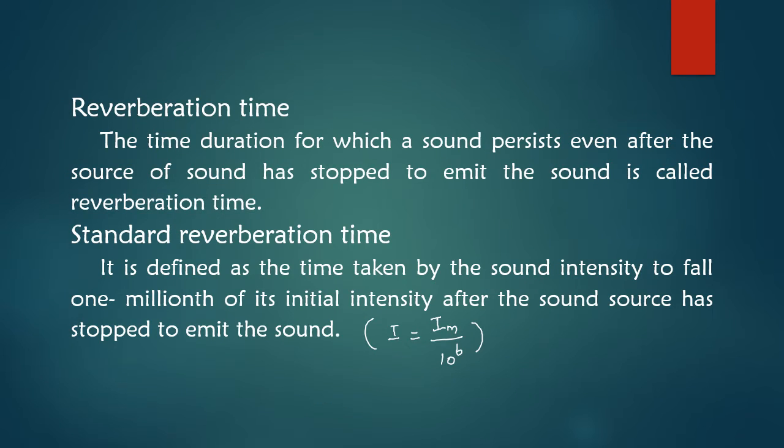What is reverberation time? The time duration for which a sound persists even after the source of sound has stopped emitting the sound is called reverberation time. What is standard reverberation time? It is defined as the time taken by the sound intensity to fall to one millionth of its initial intensity after the sound source has stopped emitting the sound, that is, I equals Im divided by 10 power 6, where I is the intensity of sound after the time interval corresponding to standard reverberation time T, and Im is the initial intensity.